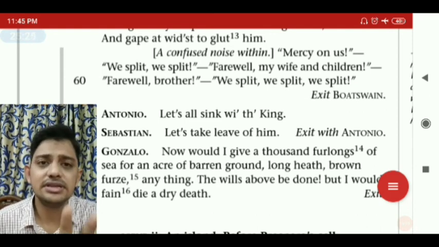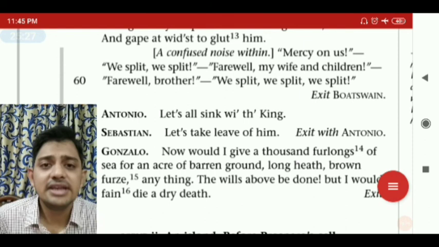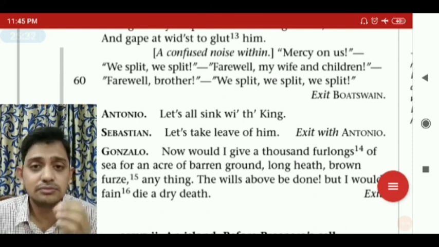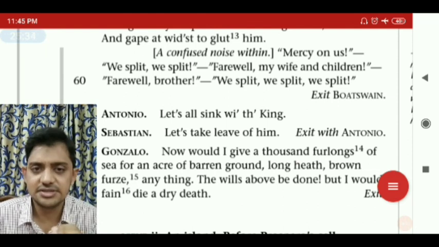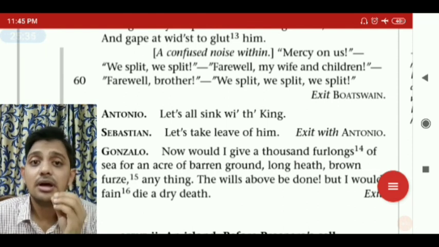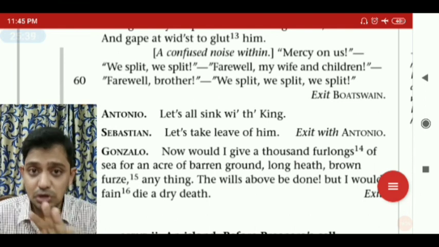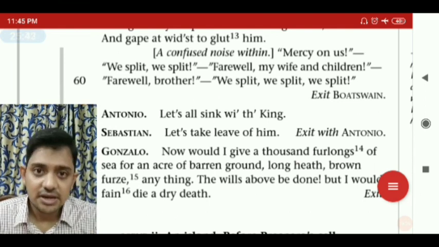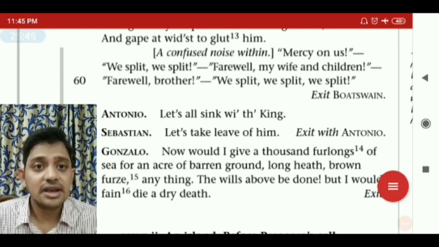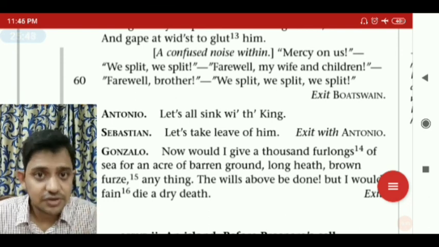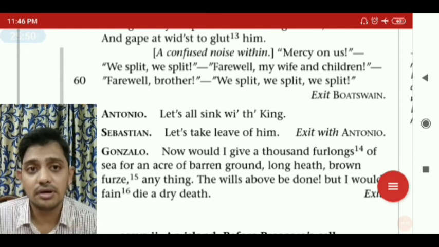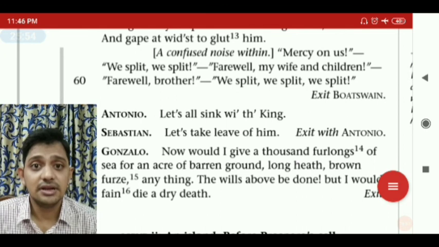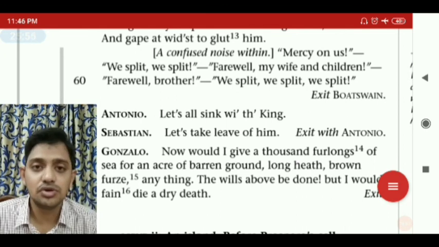This is all about Act 1, Scene 1 of The Tempest. This is just an introduction. We come to know about some of the characters here. Even the protagonist of the play, Prospero, is not introduced yet. We'll see further in the next scene. Before that, the next video would be on the explanation of the significance of this first scene. It's very important, and this would be the question only on this scene.